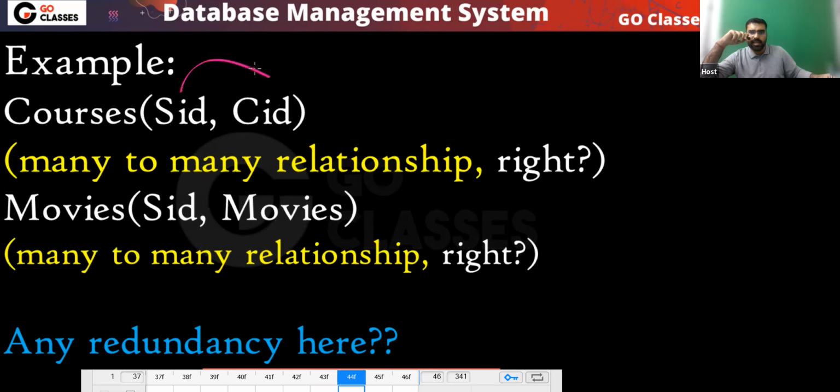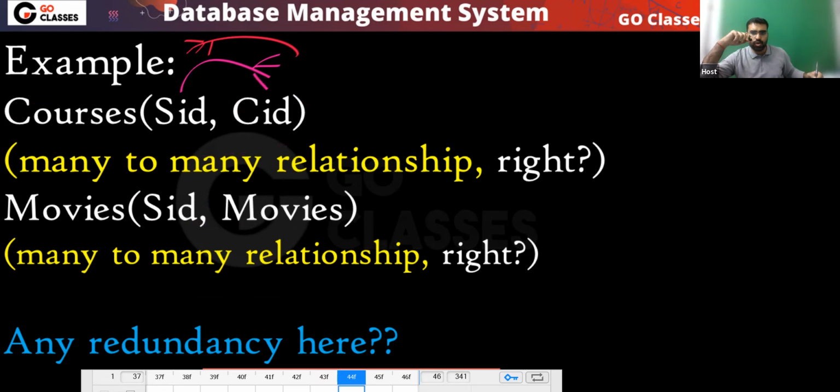One student can take many courses, and one course can be taken by many students. So you can clearly see that this is a many to many relationship. Similarly, movies. One student can like many movies and one movie can be liked by many students. Yes or no? One movie is a favorite of many students and one student has many favorite movies. So both are many to many relationships. Agree?